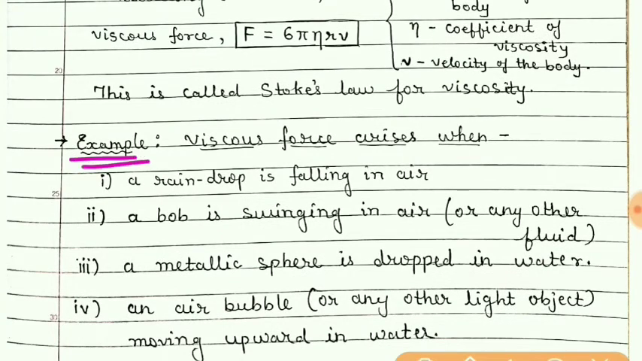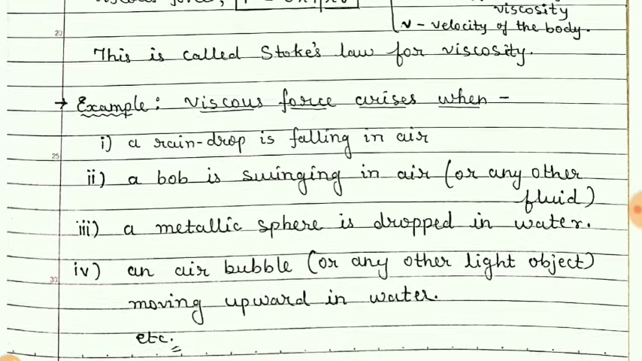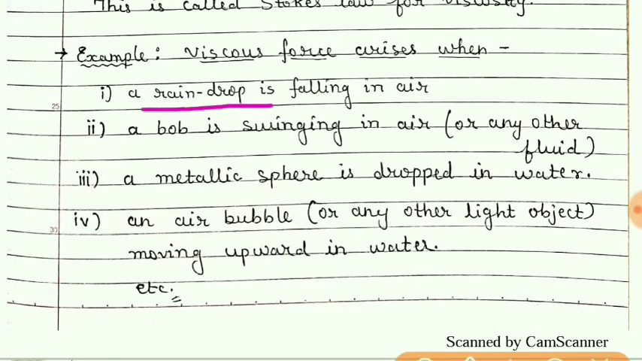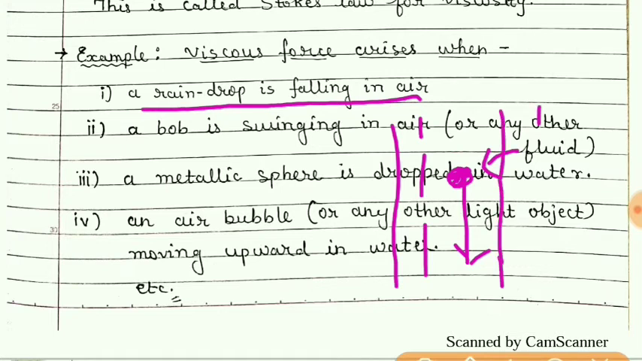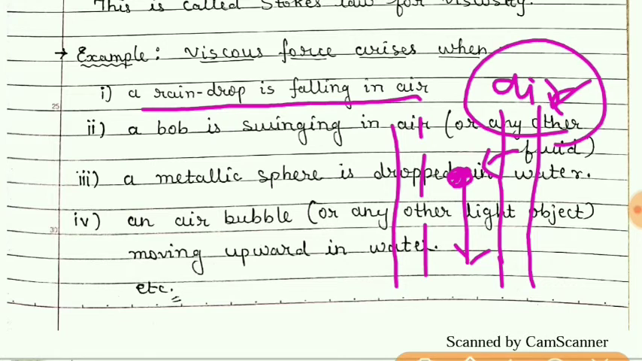Now some examples related to viscous force. A raindrop is falling in air. We know that raindrops are falling in air. So in that case also, this viscous force given by Stokes can be applicable. In this case, this drop is made up of water, and the fluid inside which this drop is moving is air. So inside the air, this water drop is moving in the downward direction.